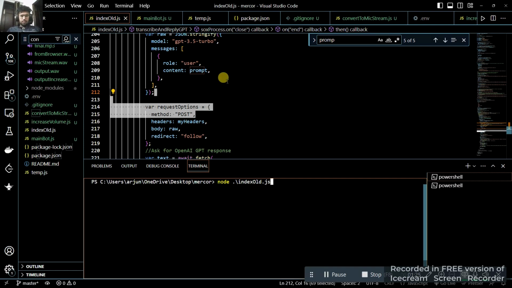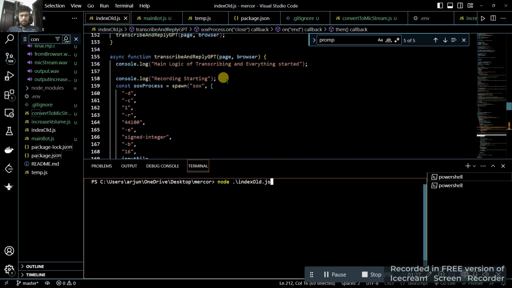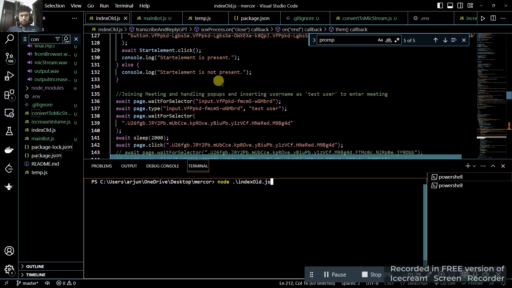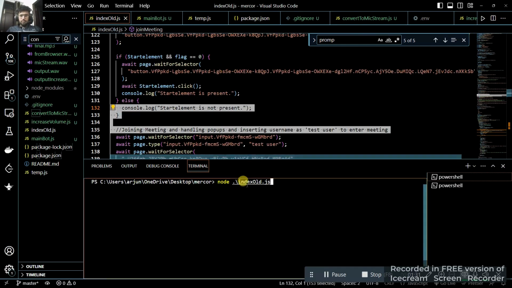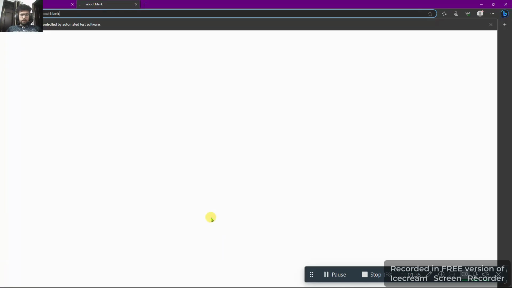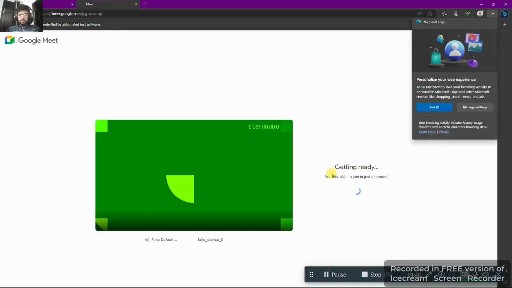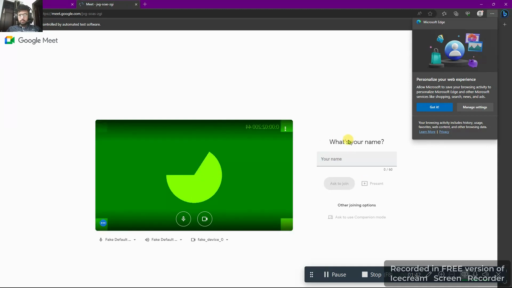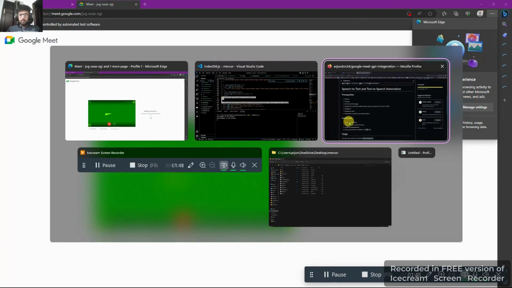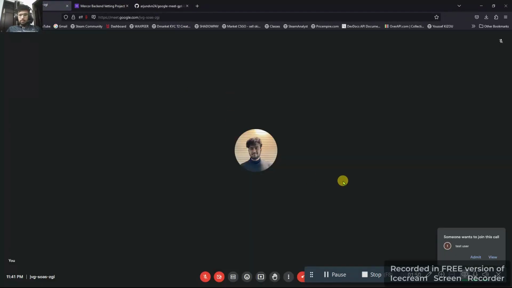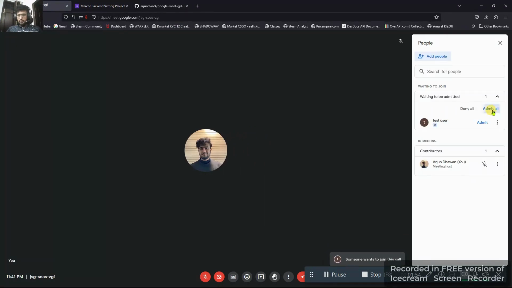So let's start. This is my file. I've divided it and written comments to make it easy to understand. Let's start the script first. As you can see, it is getting ready and connecting, and it will automatically insert a test user as the username. I got a notification on my main ID that someone wants to join this call. I will click view and admit him.